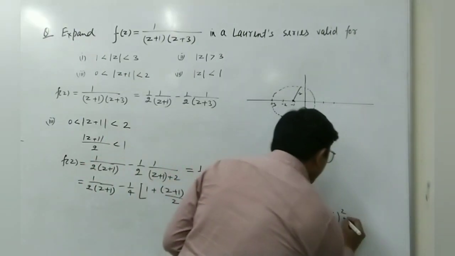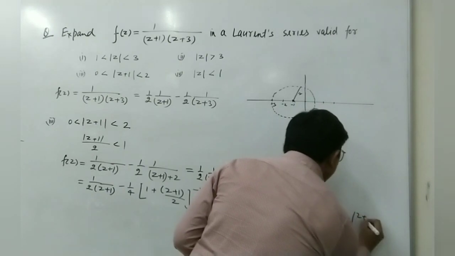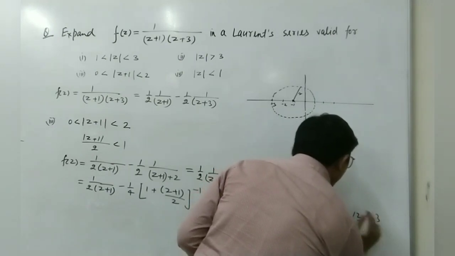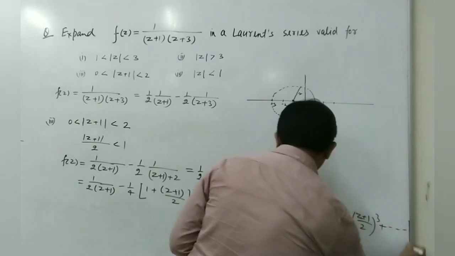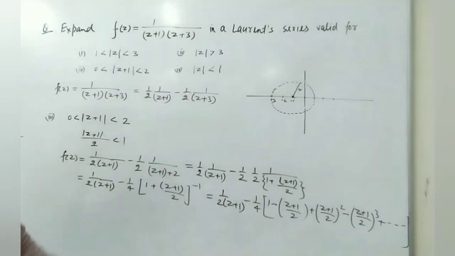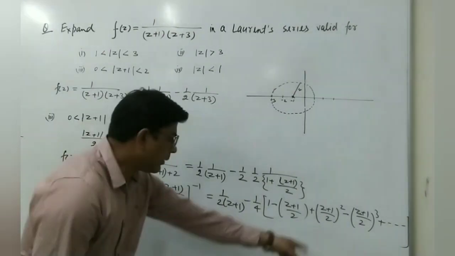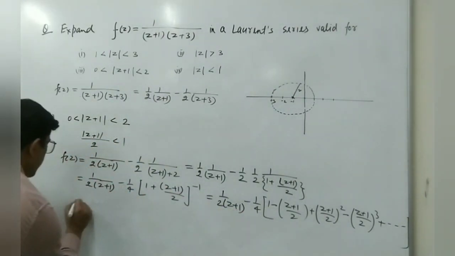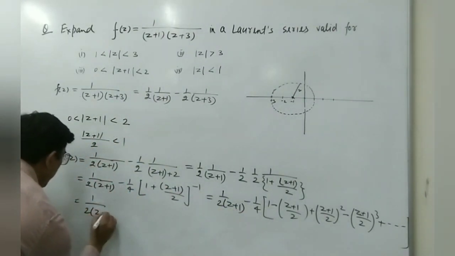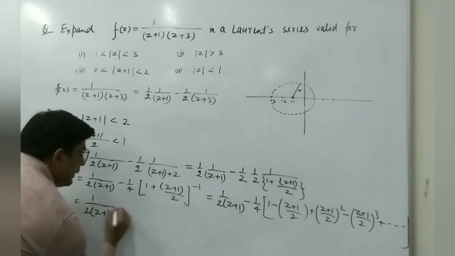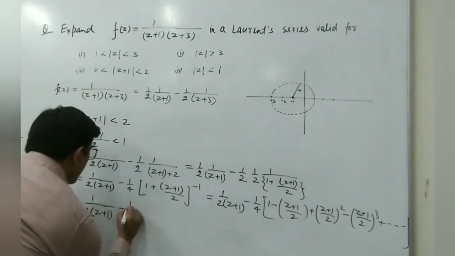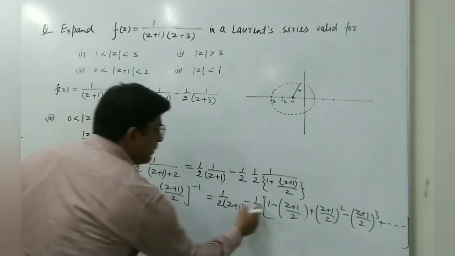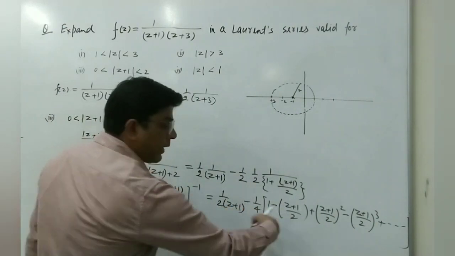And the next term we can write minus z plus 1 by 2 cube and so on. Now we can write these terms. We can multiply this inside. So this will be 1 upon 2 z plus 1 and this will be minus 1 by 4. Next this will be plus z plus 1 by 8.